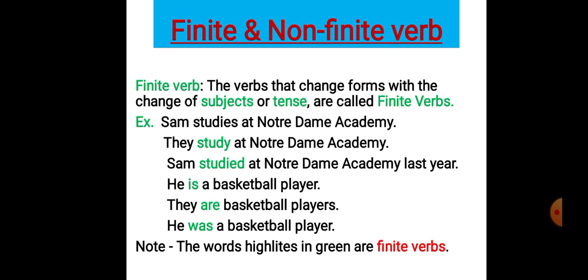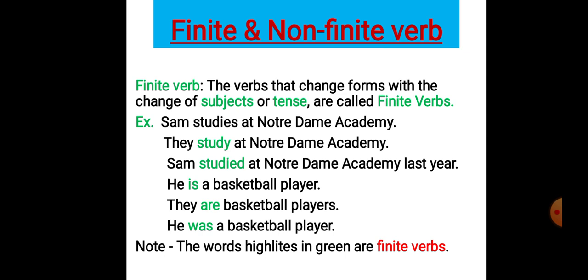Now we will learn which forms are kept under finite verb and which forms are kept under non-finite verbs. So present form and past form are kept under finite verb, and the rest of the forms are kept under non-finite verb.